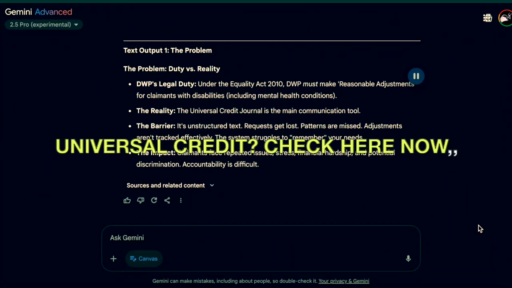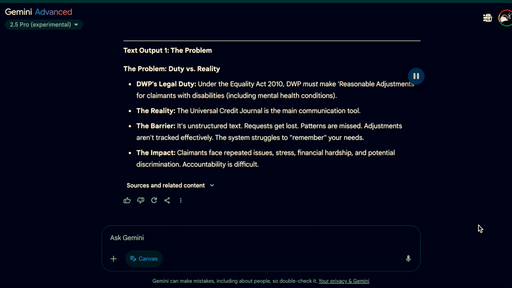The problem. Duty versus reality. DWP's legal duty: under the Equality Act 2010, DWP must make reasonable adjustments for claimants with disabilities, including mental health conditions.